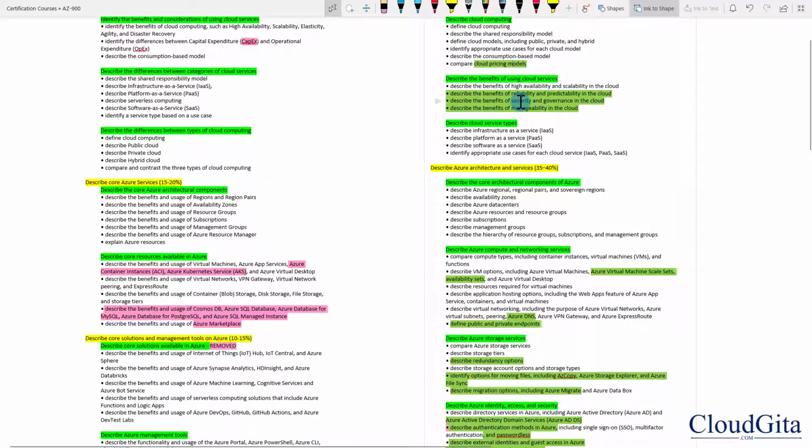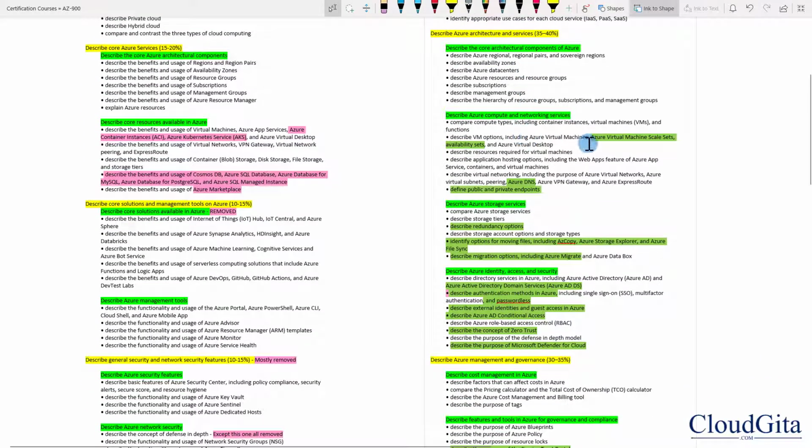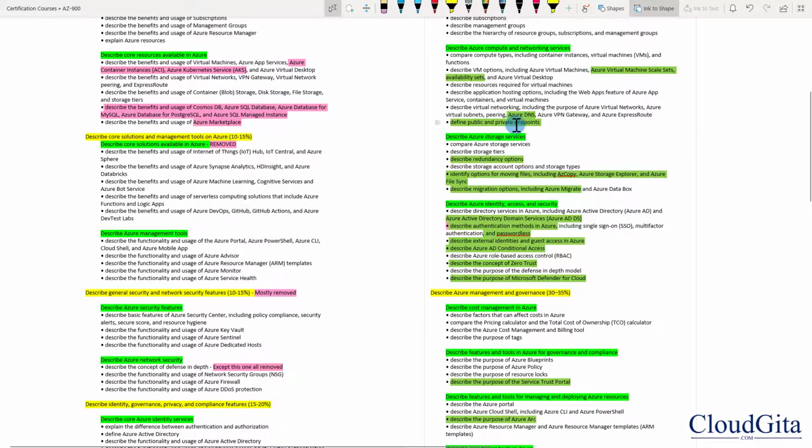Now, Microsoft has also kind of renamed some of these benefits which we had earlier, and I believe that these are more or less the same concepts we have. I may add more content in the future, but as of now, this looks pretty good. Now, another change we have here in the virtual machine section, compute and networking services, Microsoft has added scale set and availability set. Actually, in my old course also, I had these concepts because I feel that these are the important concepts, so I kept them earlier also, so I don't have to change anything here. And then Microsoft added Azure DNS and public and private endpoints, and I have added these concepts here.